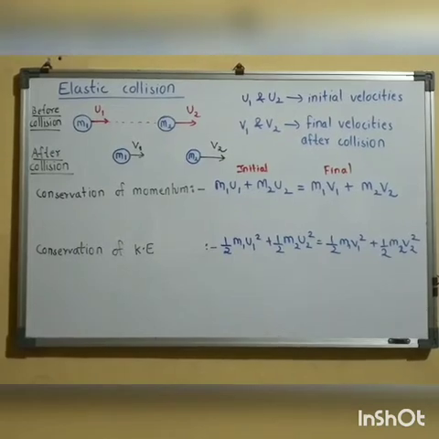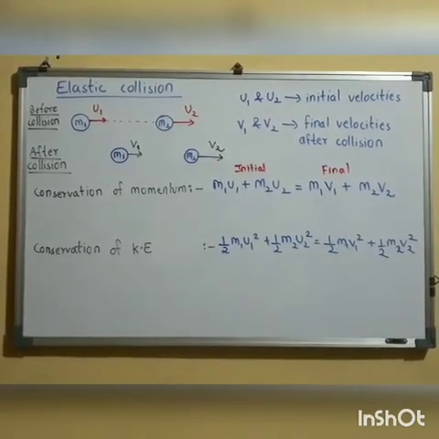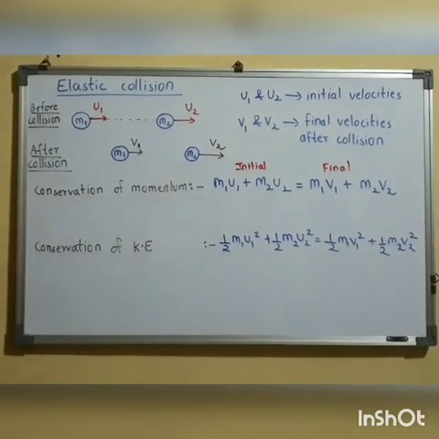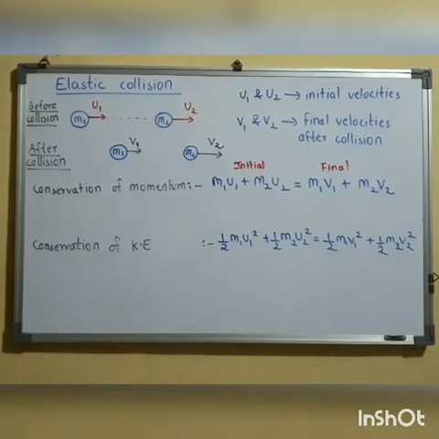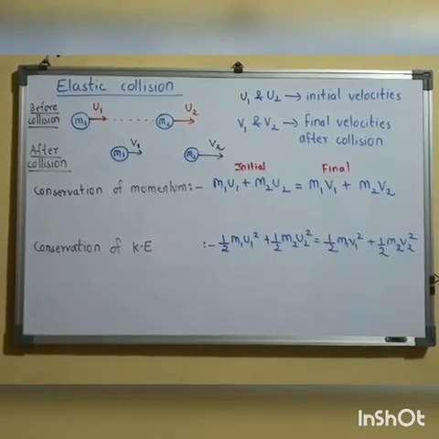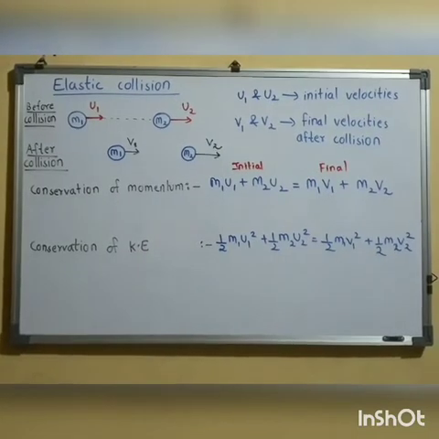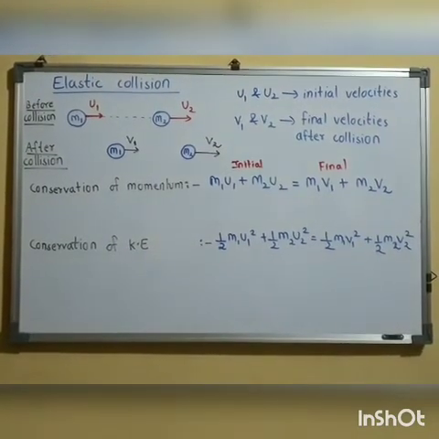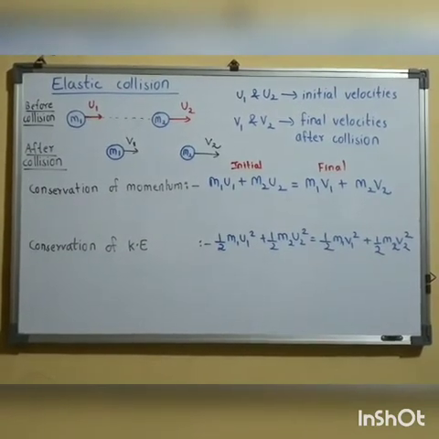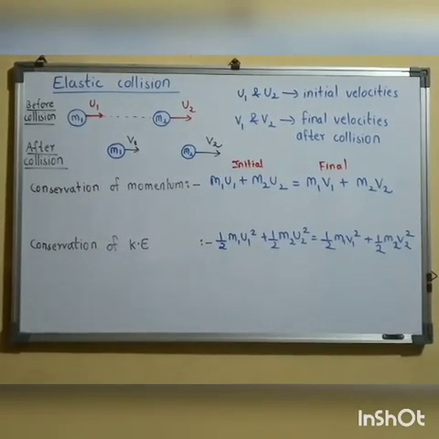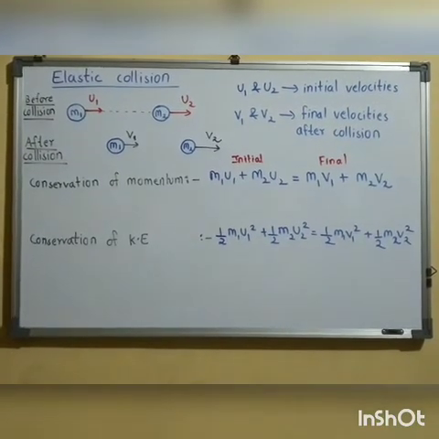So do not worry. Whenever you substitute the values of velocities, you need to consider the sign conventions. What do I mean by sign convention? For example, if I consider velocities measured from left to right as positive, then velocities measured from right to left are taken as negative. If you assign one direction as positive, the other direction will automatically be negative. So while substituting values, you need to consider the sign conventions. For this case, I have considered both velocities moving in the same direction.